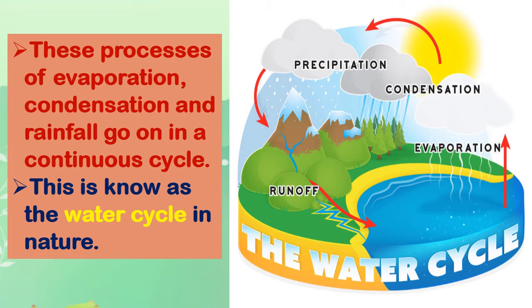And when all the water droplets collect and form big clouds, and they cannot hold together, they come down to the surface of the earth in the form of rain. So, this whole process of evaporation, condensation and rainfall is called the water cycle.